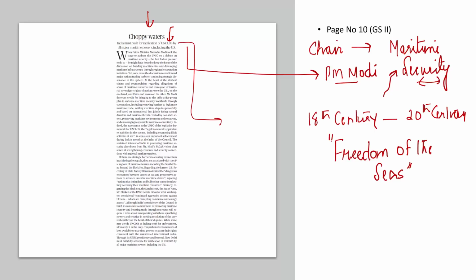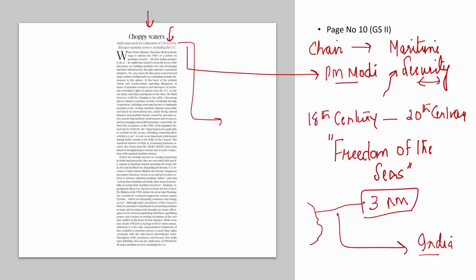And what do we mean by freedom of the seas? For example, this is the land of India. From the baseline till 3 nautical miles, this territory belongs to India. This territory belongs to the state. This was a norm set by imperialist powers such as Britain, France, and others. Why 3 nautical miles?